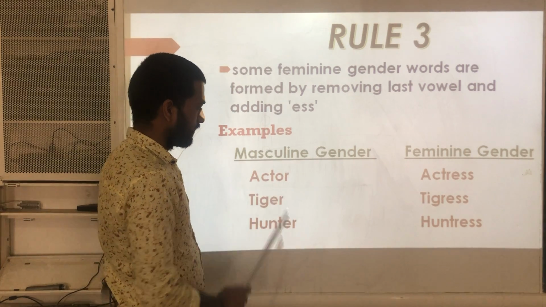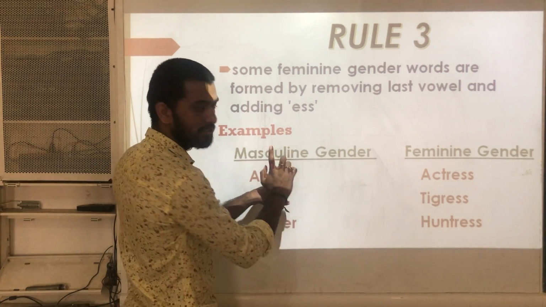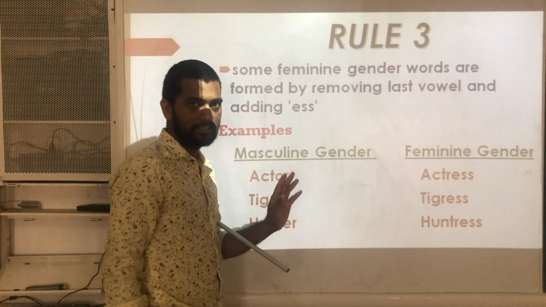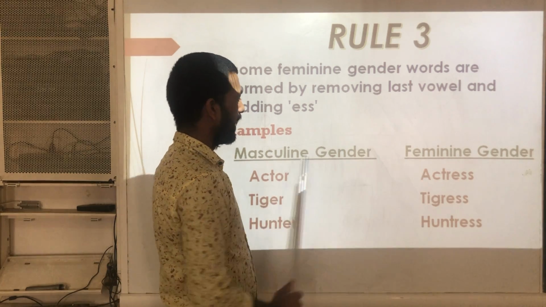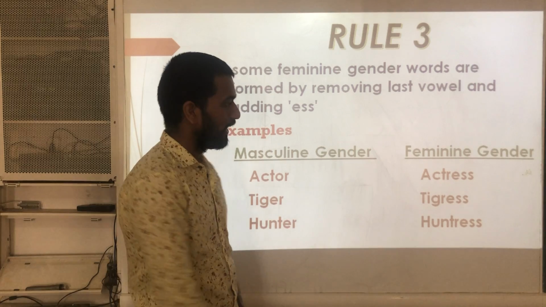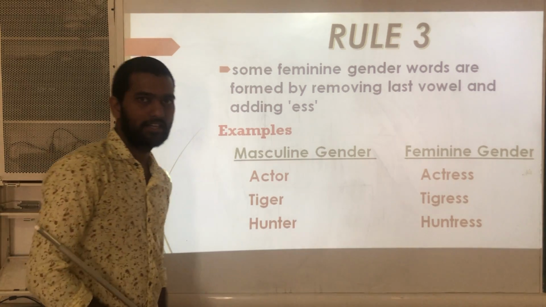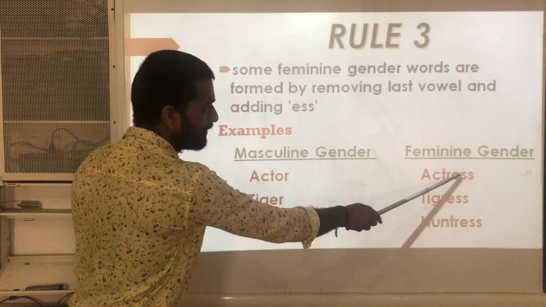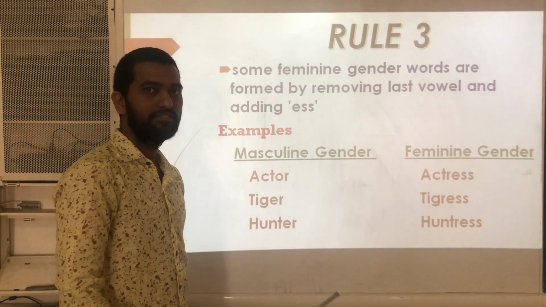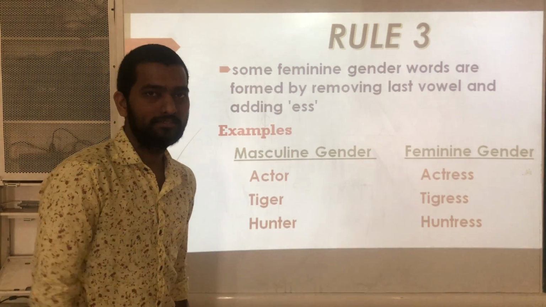So it becomes a feminine gender. See, actor, I have removed O and added ess here. So it becomes actress. Actor is a masculine gender, and actress is the feminine gender of this masculine gender, actor. Just removed the vowel and added ess. In this way, the feminine genders are formed according to rule number 3.